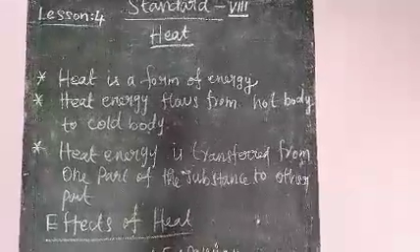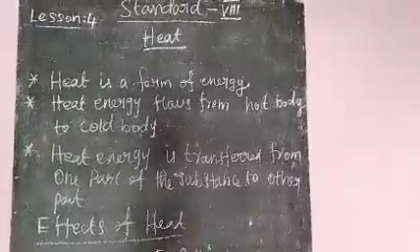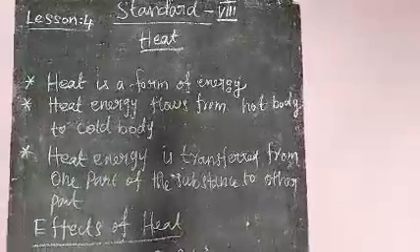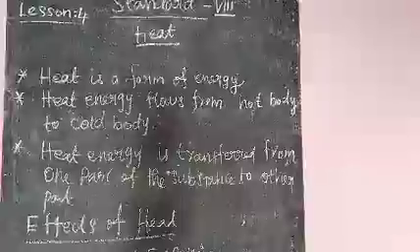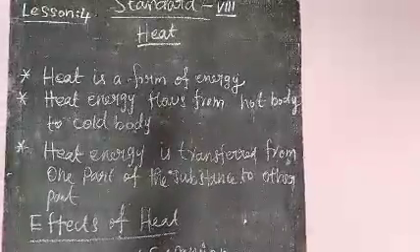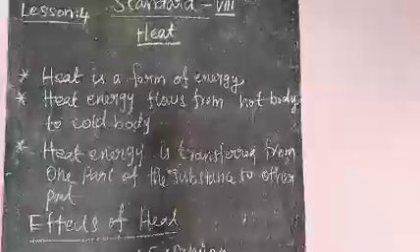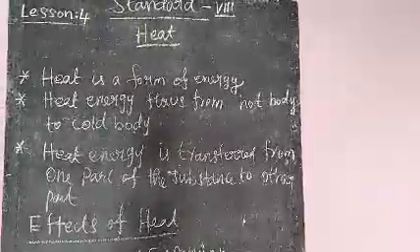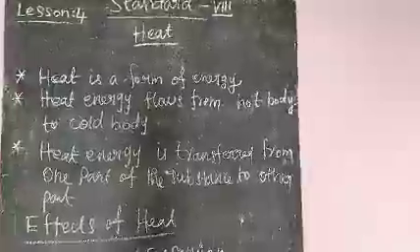In our daily life, we cook food with the help of an aluminium container. The aluminium container is placed on the burner. Switch on the burner, it starts to fire.